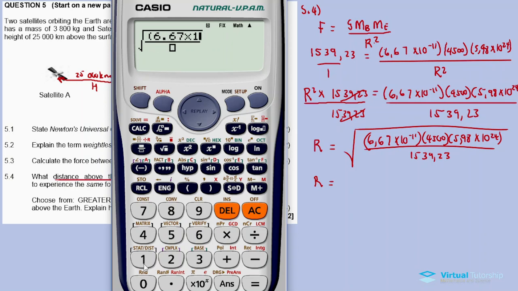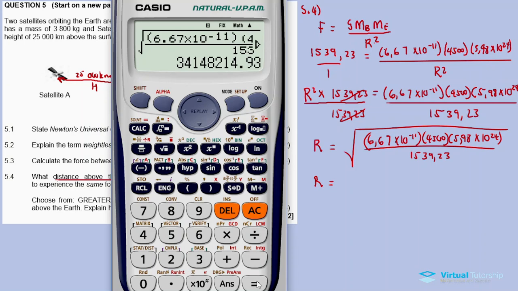6.67 times 10 to exponent minus 11, close bracket, open another one, 4,500, and then 5.98 times 10 to exponent 24, close bracket, divided by 1539.23.